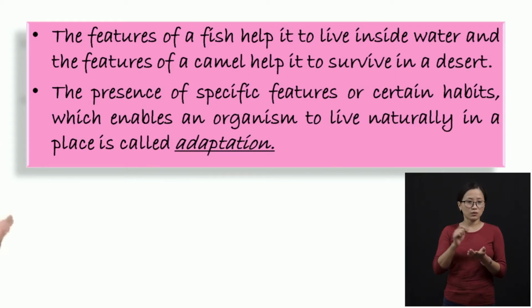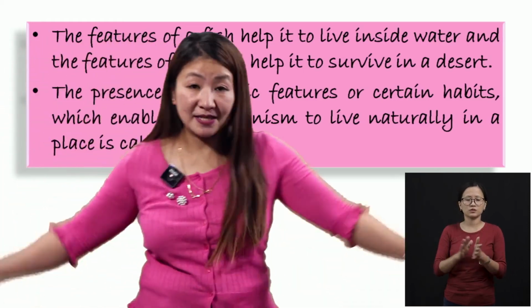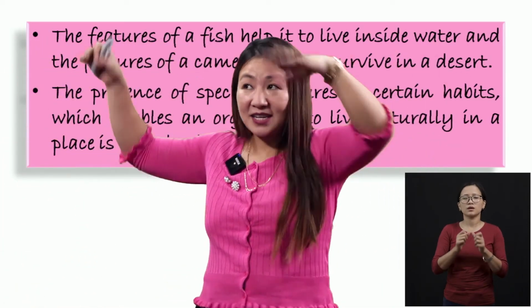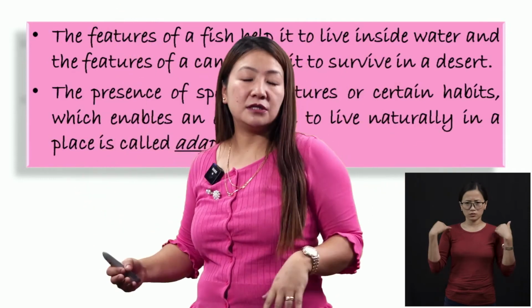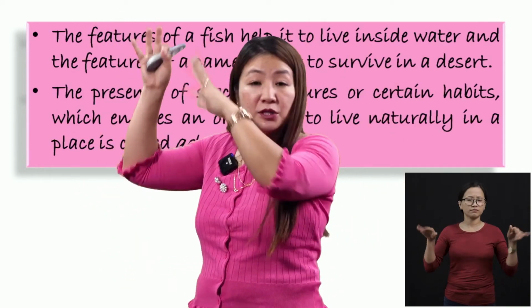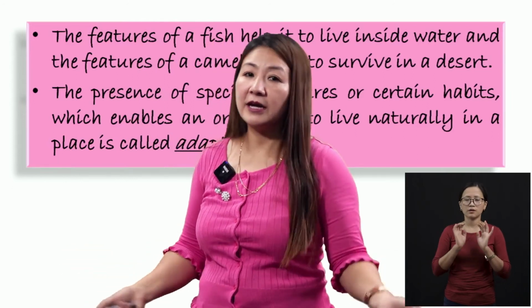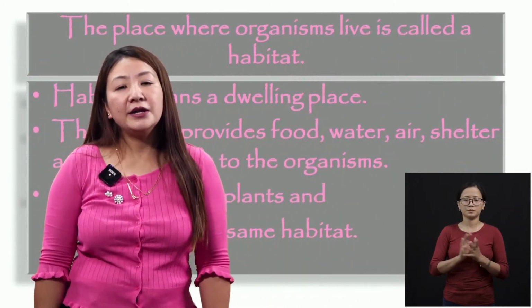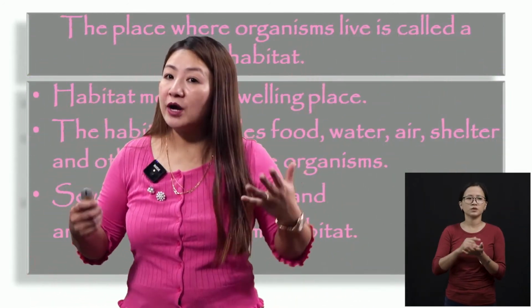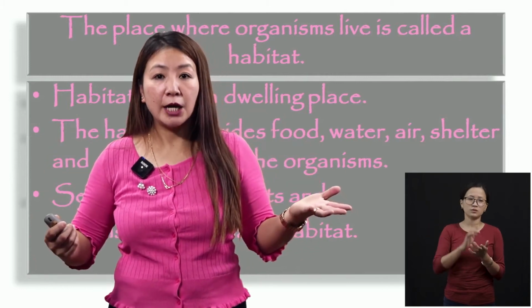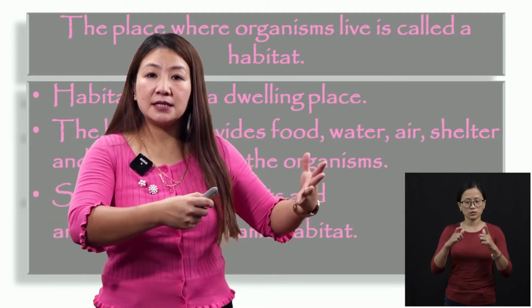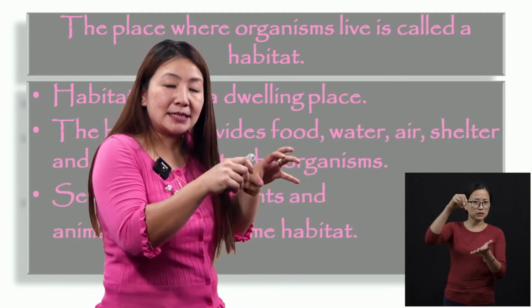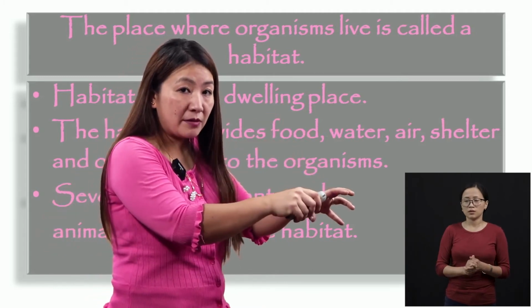place is called adaptation. So that is why birds have wings, yes, so that they can fly in the air. We don't have wings. That is an adaptation. The wings are an adaptation of birds, like that, okay? And this place where the organism lives, okay? The fish live in water, camels live in the desert, the rabbits live in burrows, right?